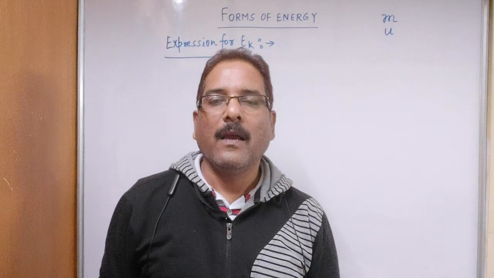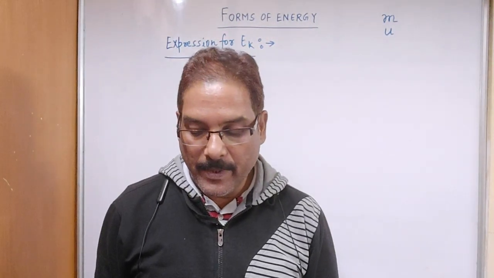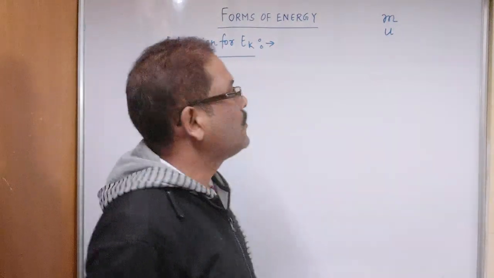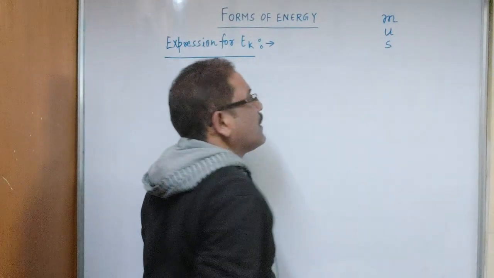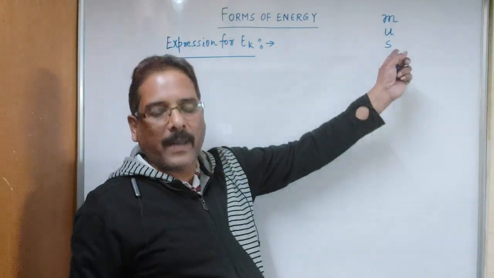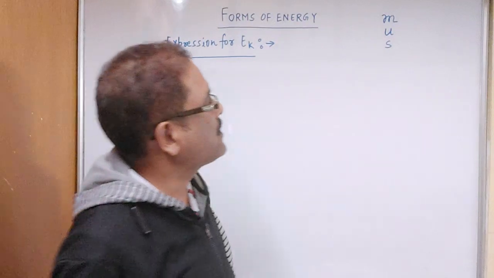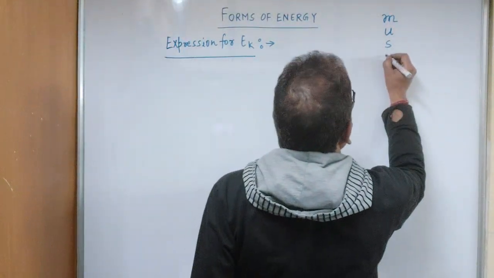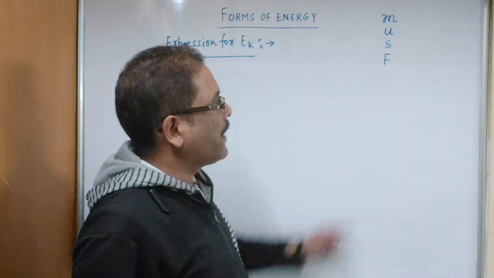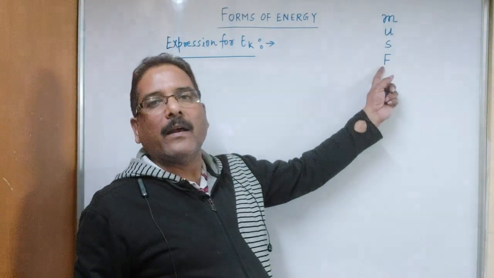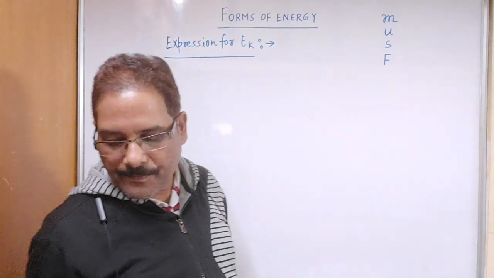Next sentence: let it now be displaced through a distance s when a constant force F acts on it.